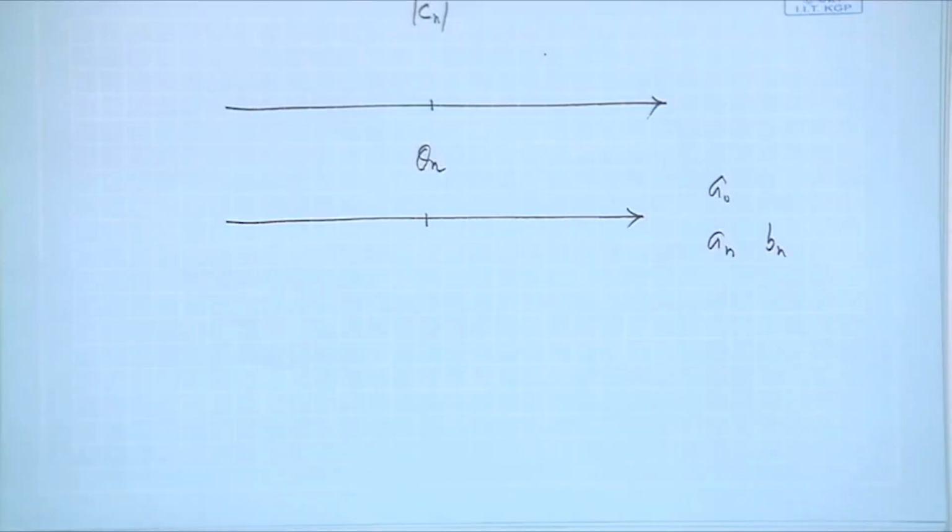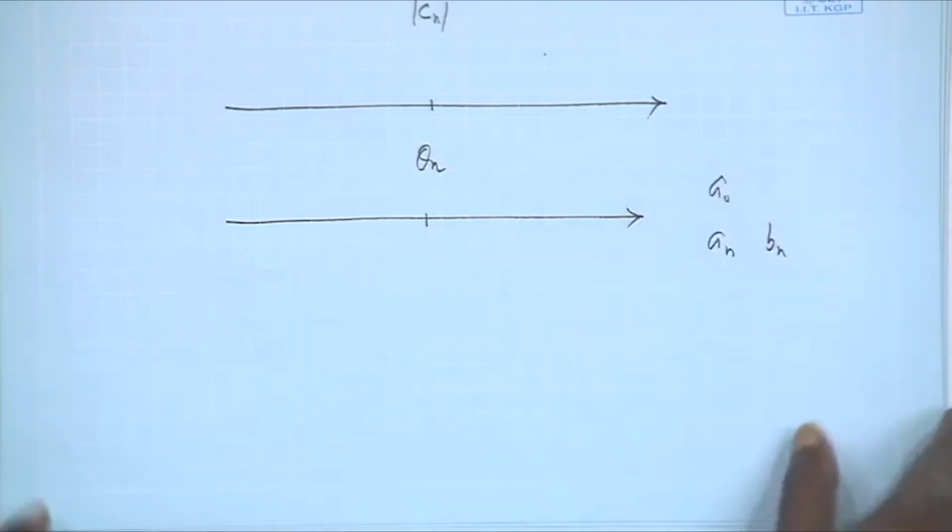Whereas the trigonometric form also has two plots, corresponding to sinusoidal and cosinusoidal, but it does not contain any negative frequency, right. This is something we have observed. So we always get two plots: in one case mod Cn and theta n at every value of n, and in the other case An and Bn.